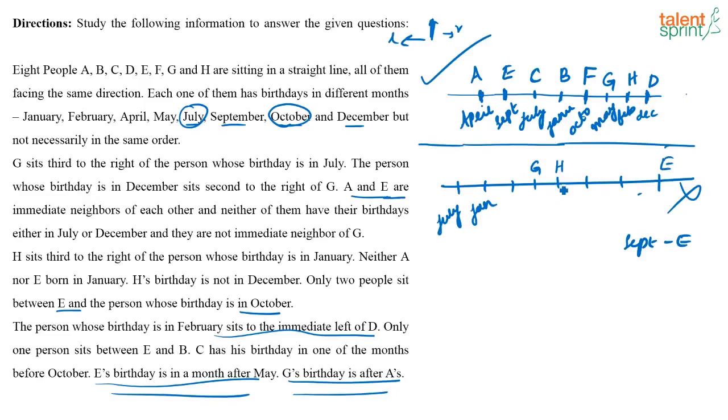So if this is E, then this has to be October and this will be A. So if this is A, again I know E is going to be September. That also I have fixed. Next, what are they saying? So if there is only one person between E and B, so this has to be B.